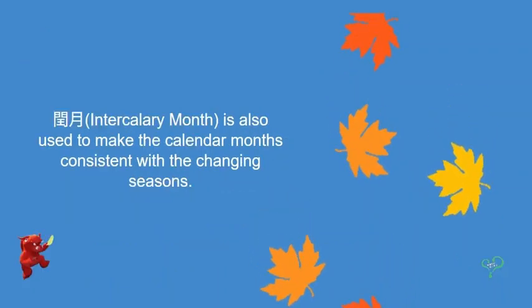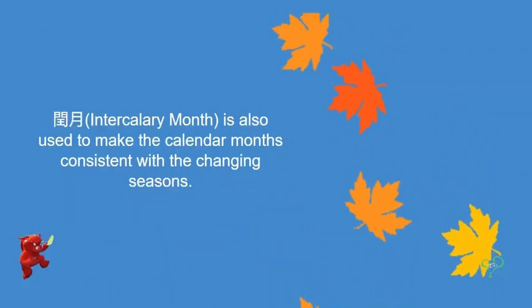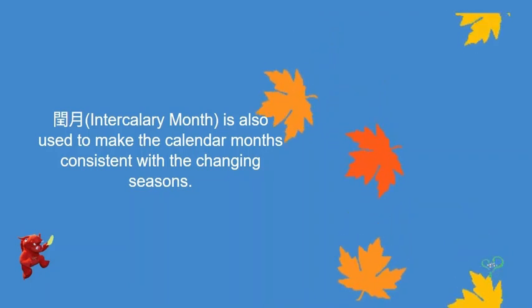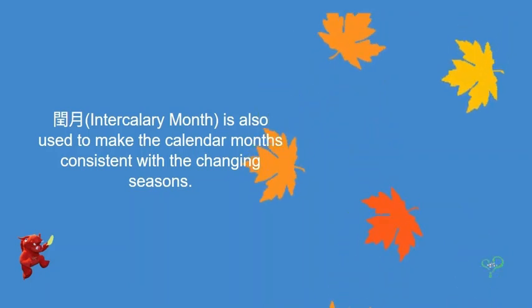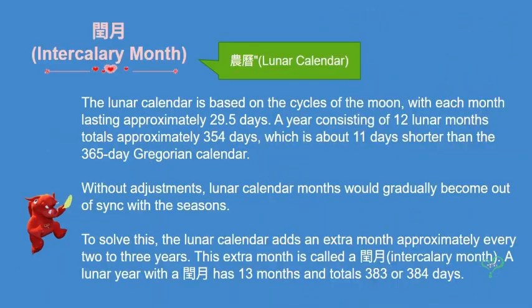闰月, Intercalary months, is also used to make calendar months consistent with the changing seasons. 闰月 adjusting the 农历, lunar calendar. 农历 is based on the cycle of the moon, with each month lasting approximately 29.5 days.